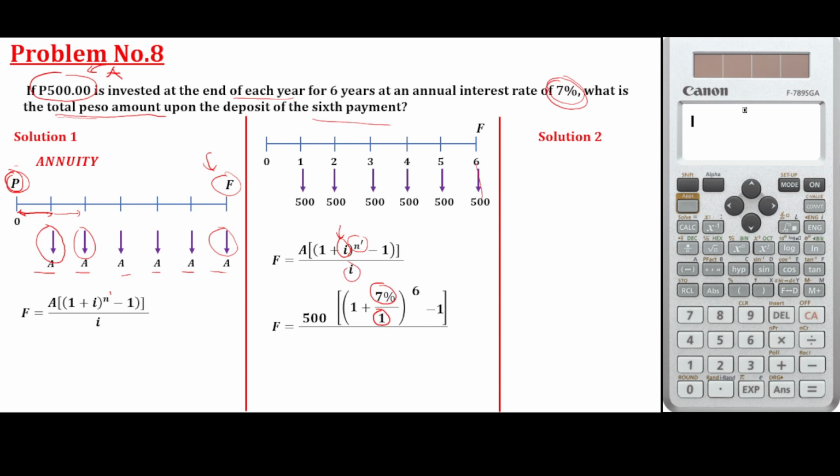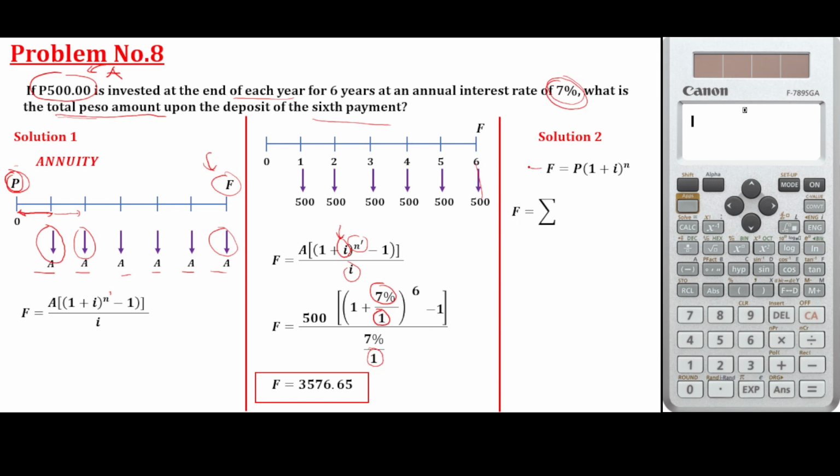Again, i is the interest rate divided by the value of m. For annually, that is 1; quarterly, that is 4; monthly, that is 12. With that, you can now solve the value of F. The value of the future amount after the end of 6 years is 3576.65.